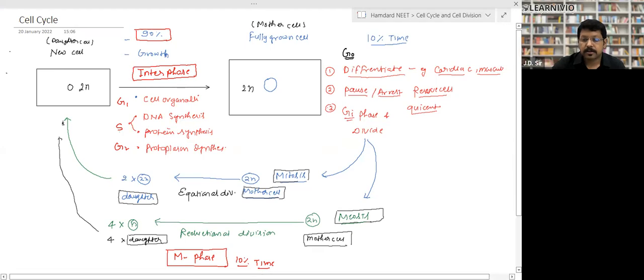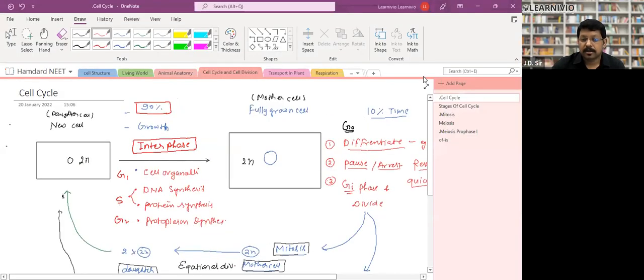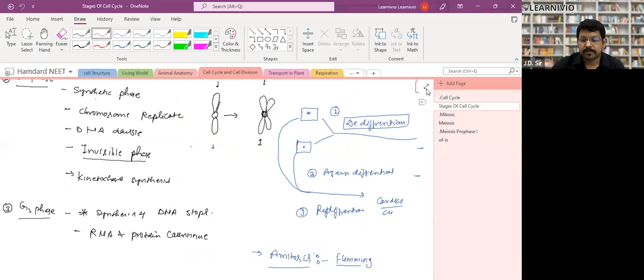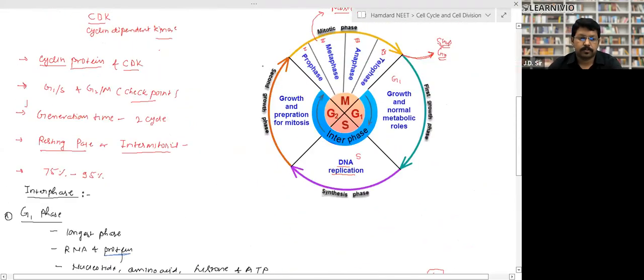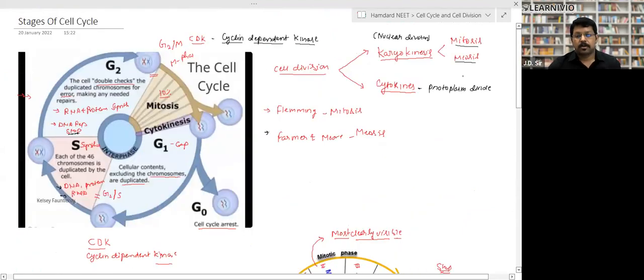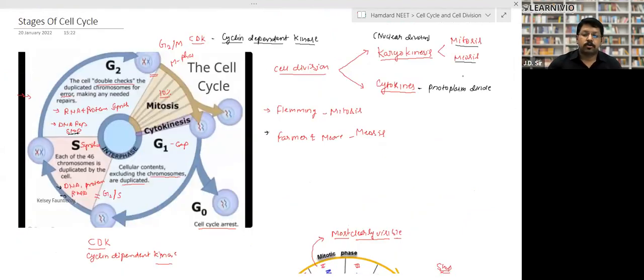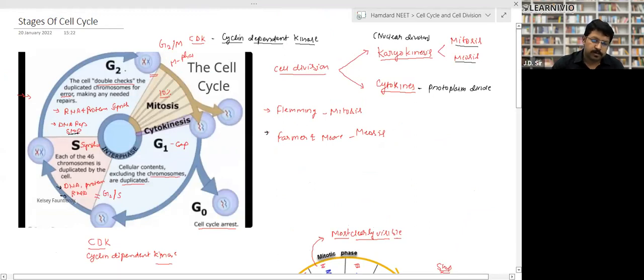Next, now again, the stages of the cell cycle. So what are the stages of the cell cycle? Look, this is a complete cell cycle. A cell, look here, what happened? This is the mother cell. The mother cell divides into daughter cells. Again, the daughter cells start dividing. So from here to here, this is called interphase. It takes 90% of the time in interphase.